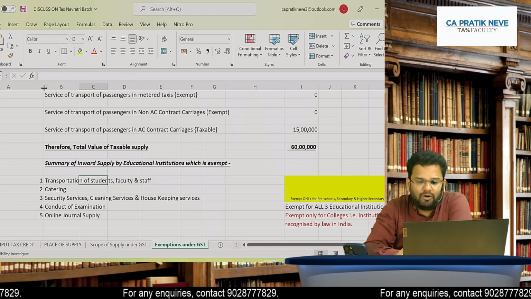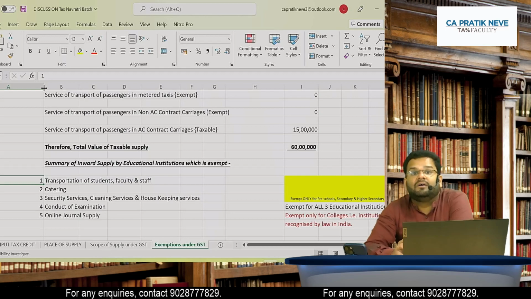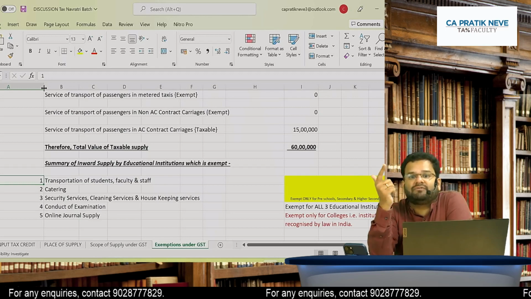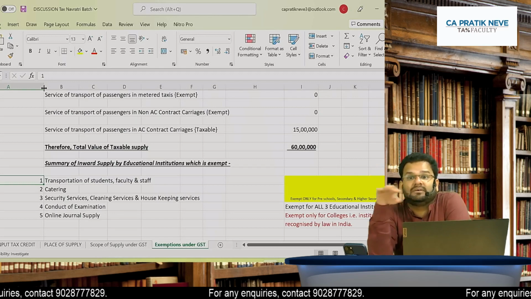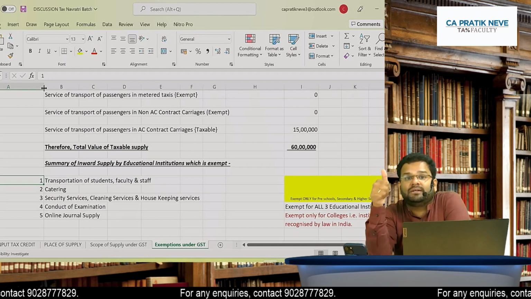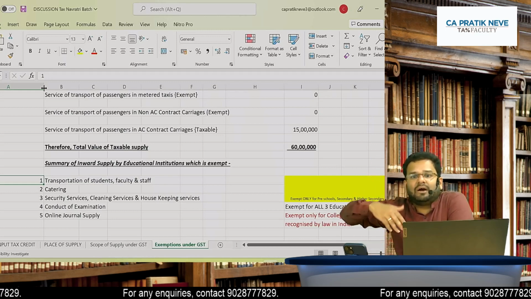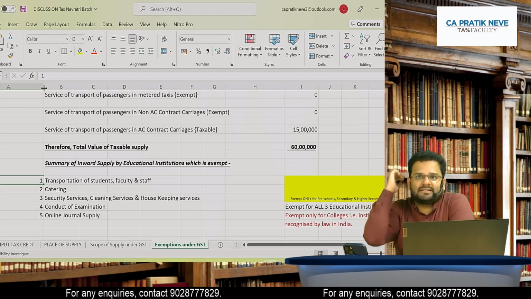Which type of outward supply by them is exempt? Any type of facilities given to students, staff and faculties is exempt. Do you remember that outward supply is exempt, which is given to students, faculty and staff?